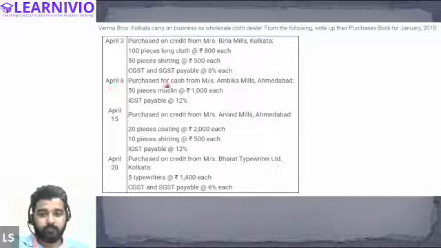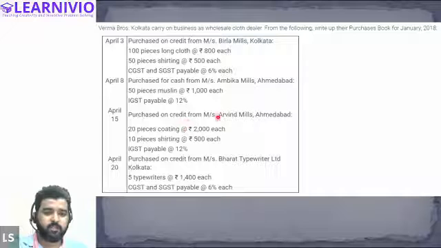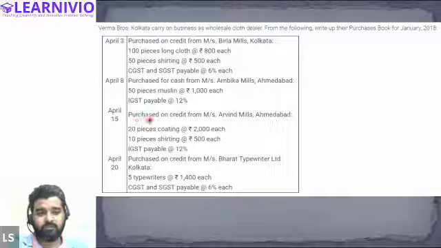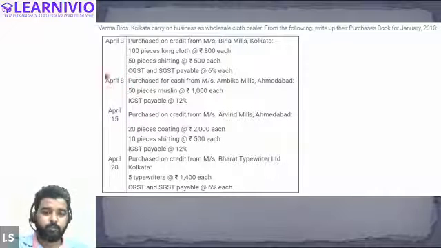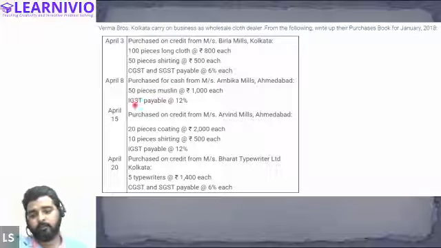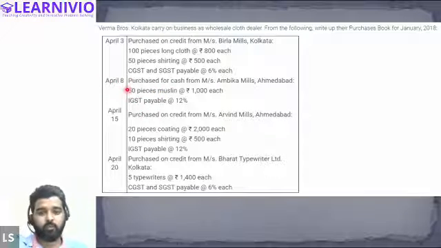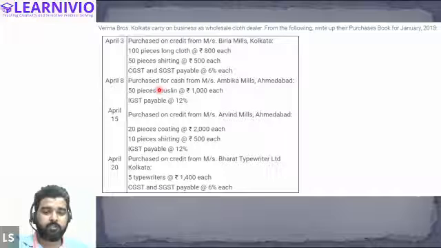Then on 8th April, we are purchasing from Ambika Mills 50 pieces of muslin at 1000 each. Then IGST is applicable at 12%. We have also purchased on credit again from Messrs. Arvind Mills, Ahmedabad. So first of all, tell me about the transaction that we are doing on April 8: will it be recorded in the purchase book or not? Yes or no?